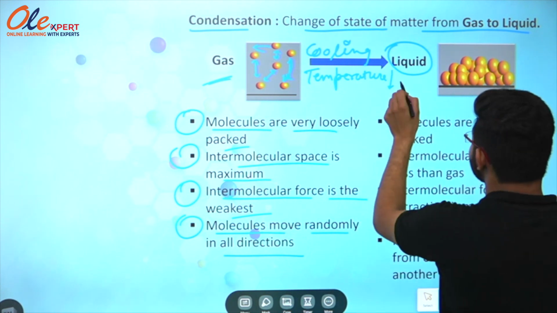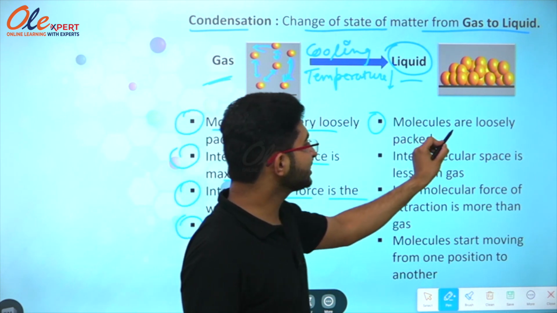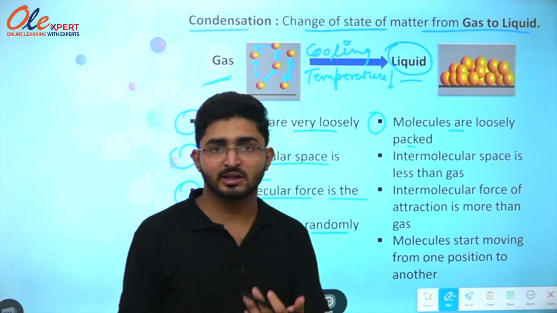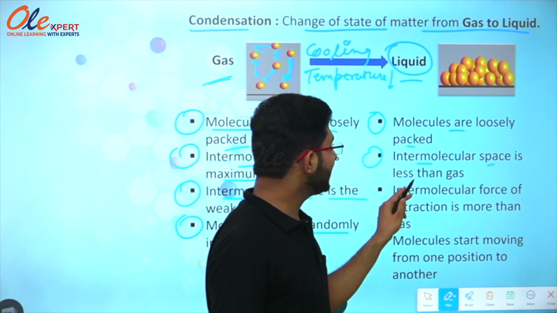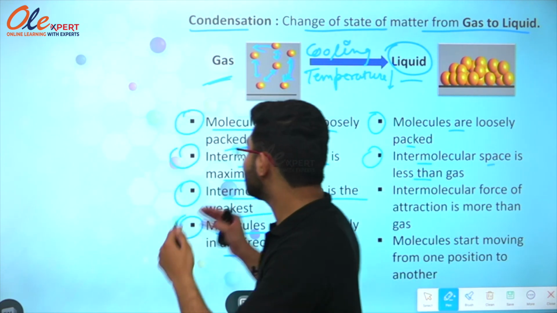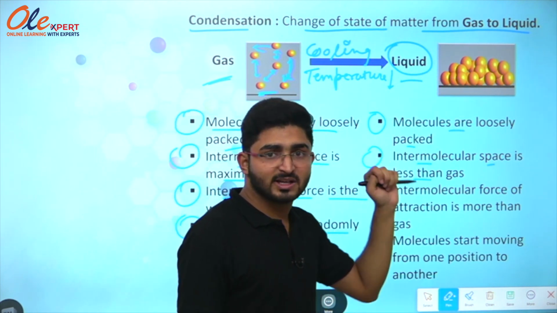The next state is liquid. We will consider some points of this too. The first point is molecules are loosely packed. You can see that molecules are loosely packed in the case of liquids. The second point is intermolecular space is less than gas. Here in gas the intermolecular space is very high, but in the case of liquid the intermolecular space is very low.